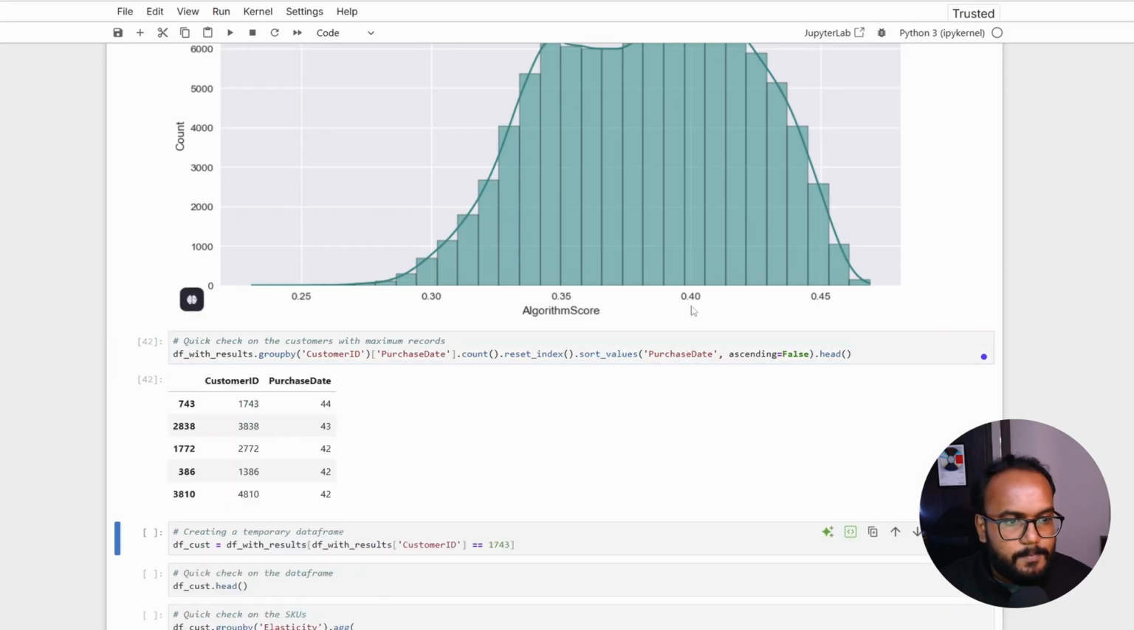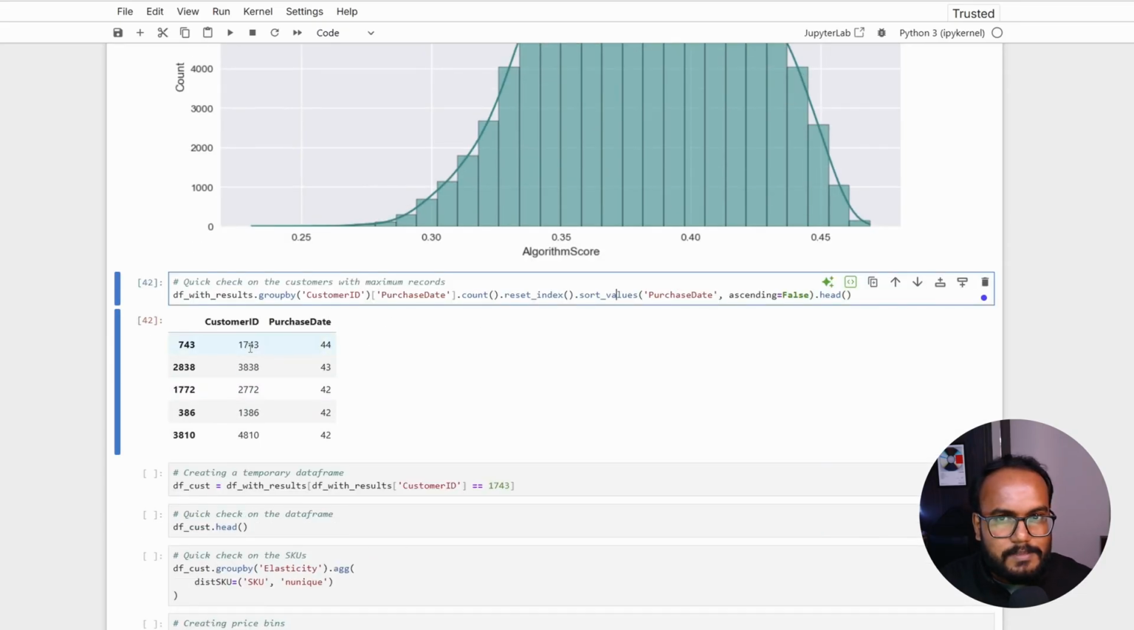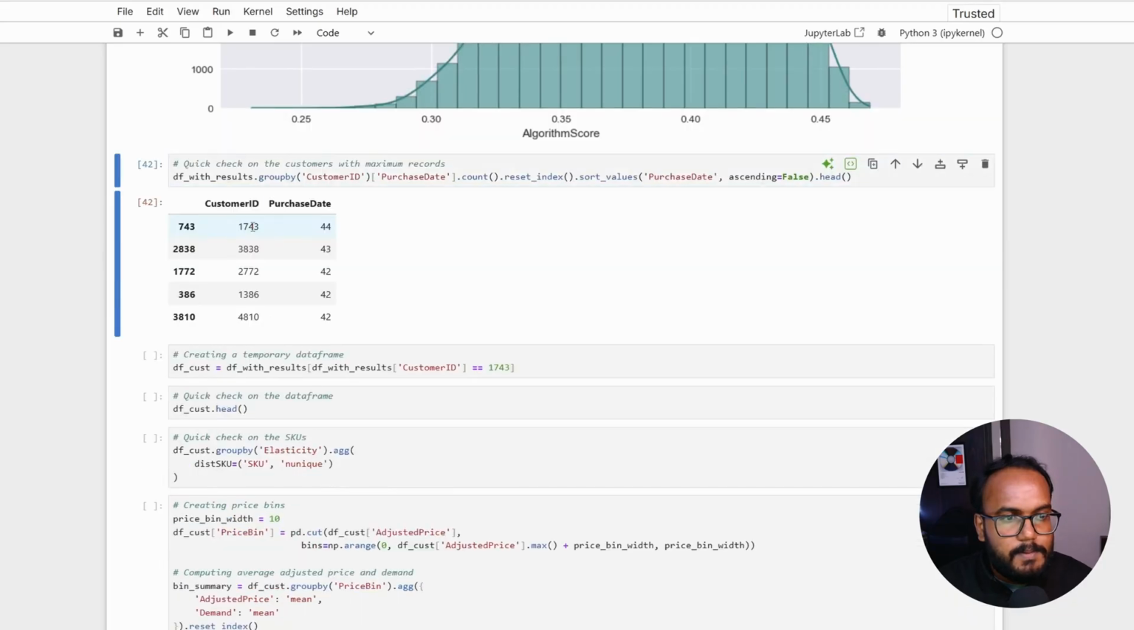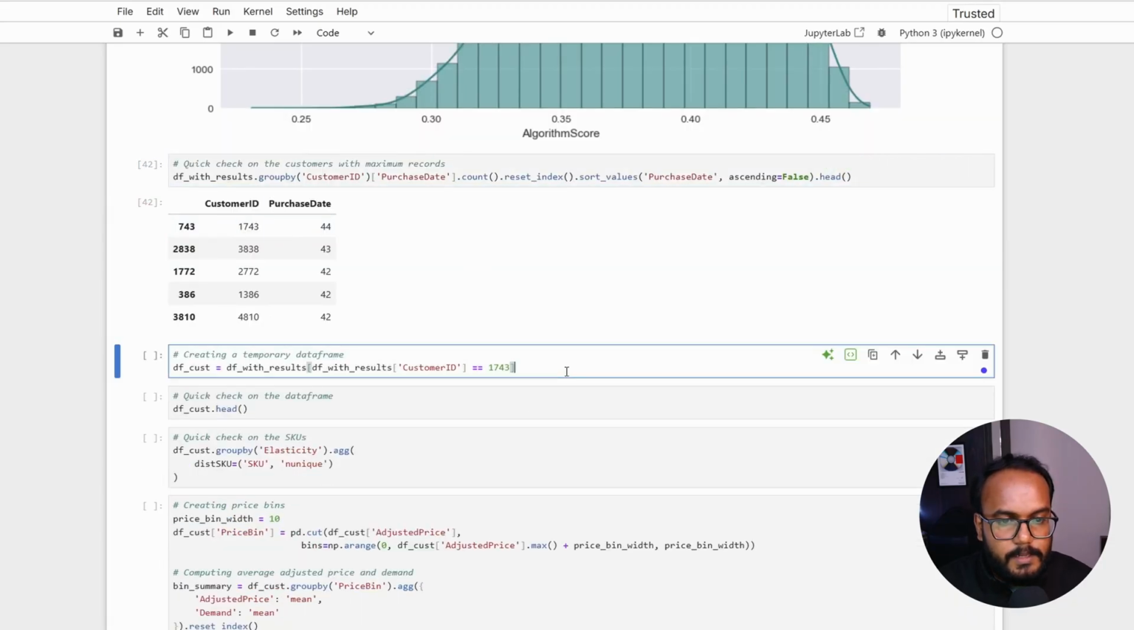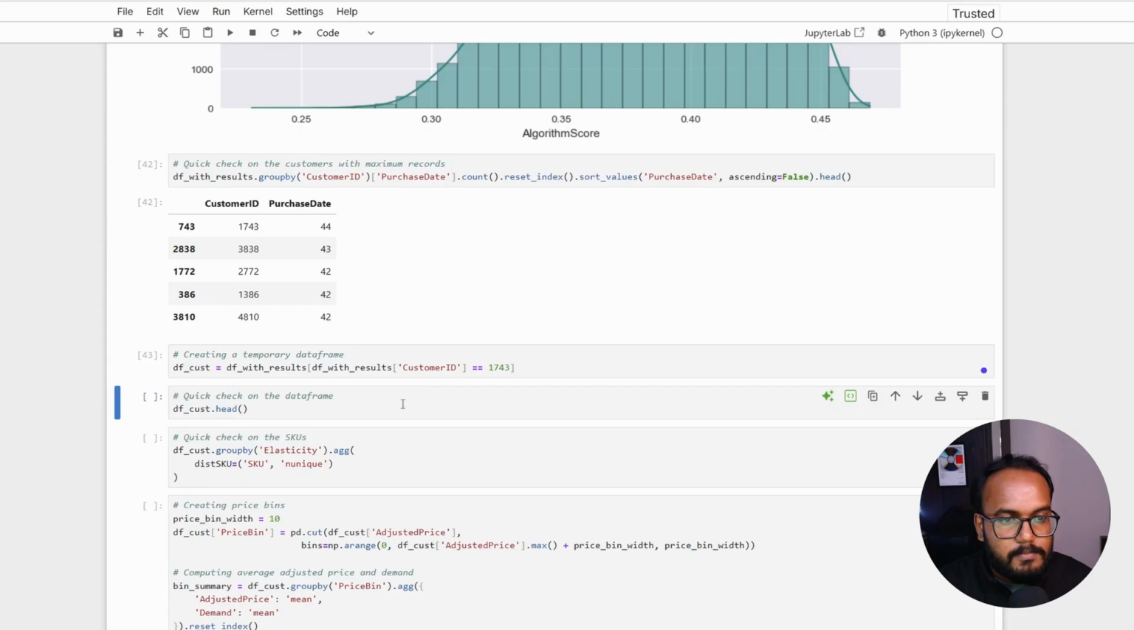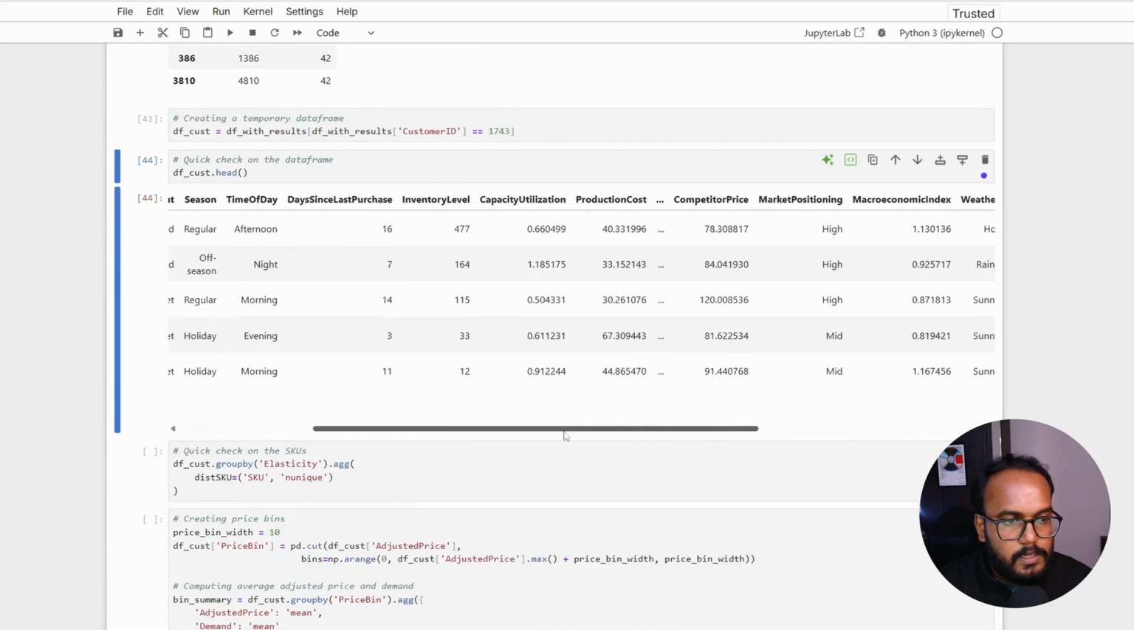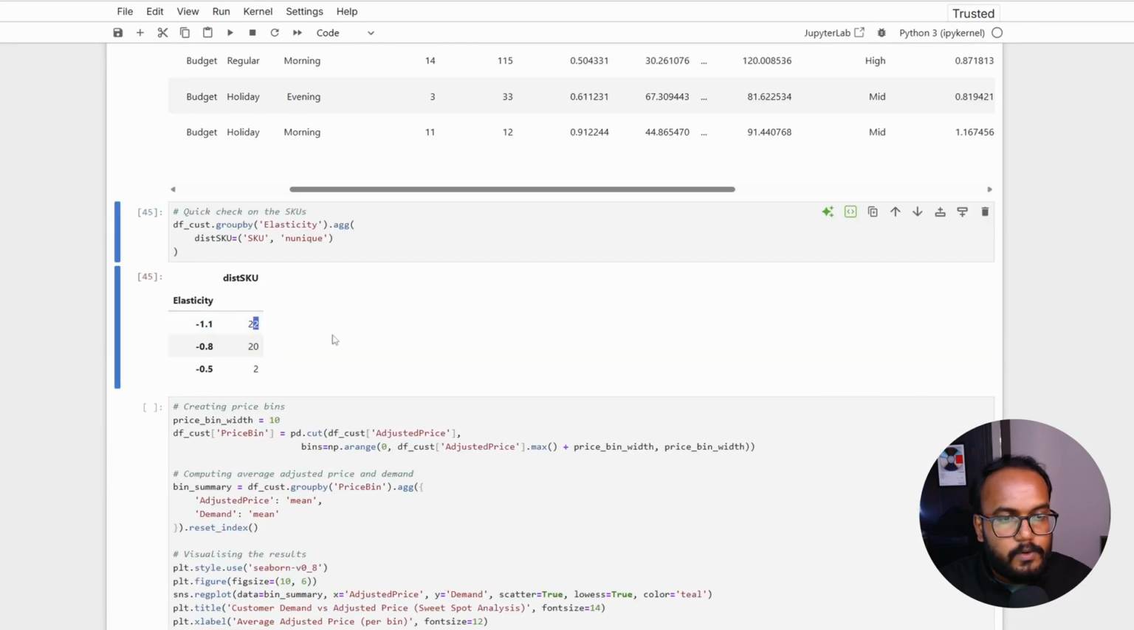So let's quickly check. This particular line will give the maximum number of records across each and every customer. So I'll be taking the customer with the maximum number of records, which means the maximum number of times the person had actually purchased. So here I'll be picking up customer 1743. I'll be creating a temporary data frame for that person, and let's quickly check. Okay, for this particular person there are 22 items that are falling under most elastic. This person will wait for the price drop for all these 22 different items.